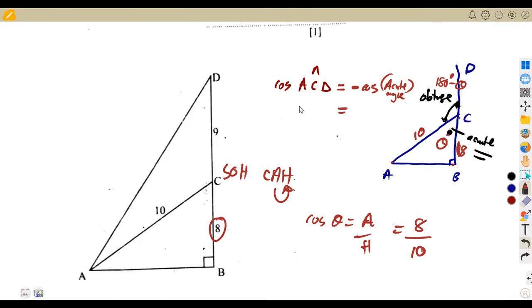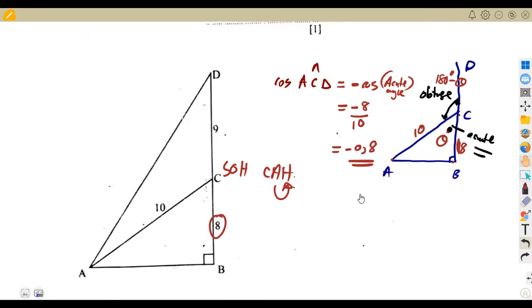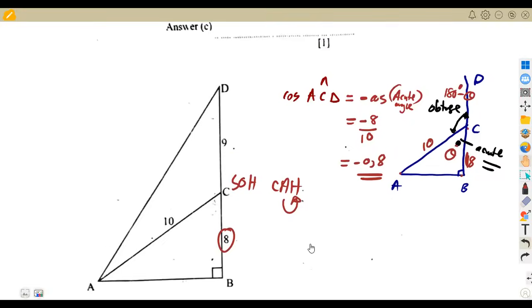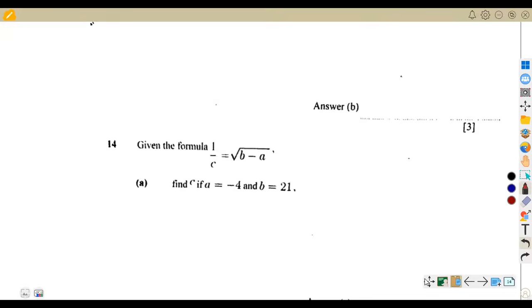So in this case, for cos ACD, which is the obtuse angle, it is going to be negative 8 over 10 now. It's negative because it's an obtuse angle. They ask for a decimal, so 8 divided by 10 is negative 0.8. So cos ACD is going to be negative 0.8 as a decimal. Take note, guys, be careful how you answer your questions.